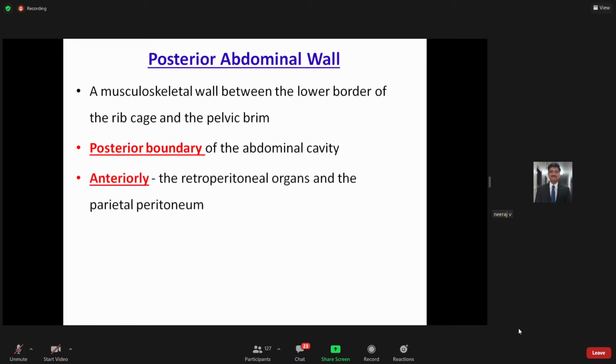So the posterior abdominal wall is the boundary of the abdominal cavity. Anteriorly, it is bounded by the retroperitoneal organs and the parietal peritoneum. Because it is very obvious that it is on the posterior side, in front of it the retroperitoneal organs will be lying, or the parietal peritoneum part will be lying, right?